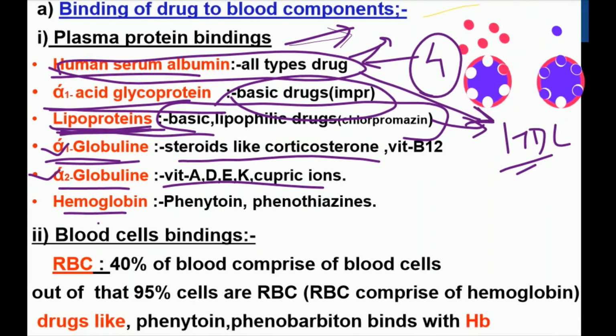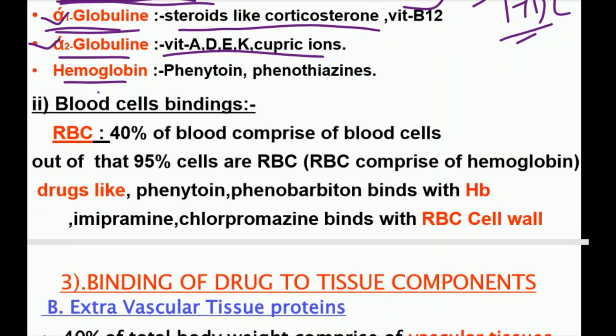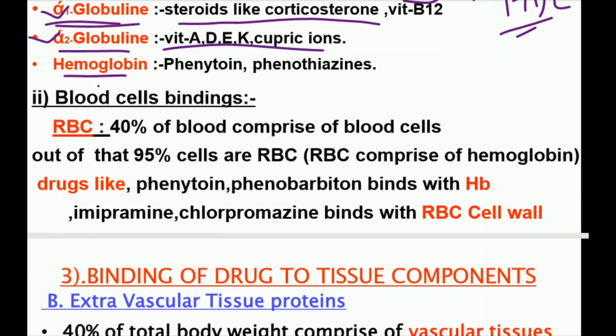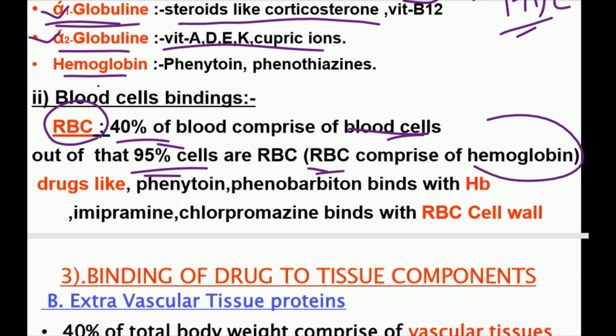Now if I talk about the blood cell component, in the blood cells there are mainly two types of cell, WBC and RBC. WBC is involved in the protection mechanism. 40% of blood comprises blood cells, and of that 95% is RBC. RBC possesses hemoglobin, and hemoglobin has a high affinity for phenytoin and phenobarbitone. So these drug molecules will bind with hemoglobin and make a complex.